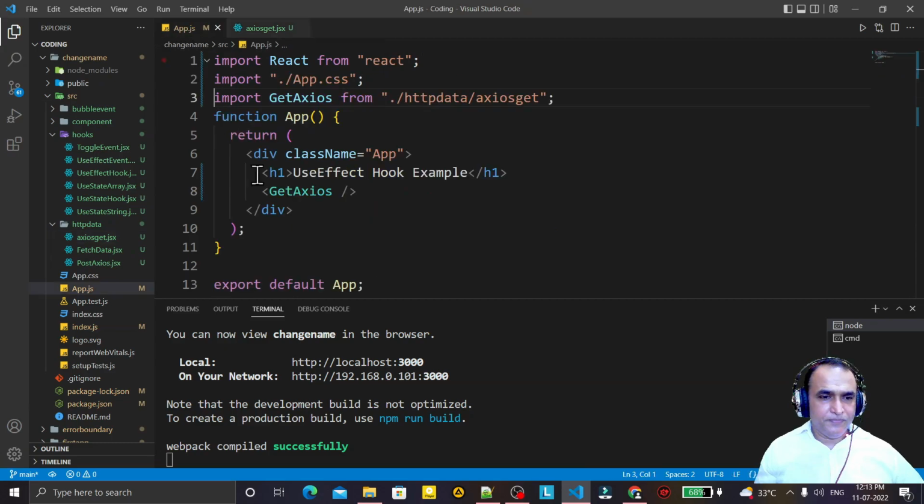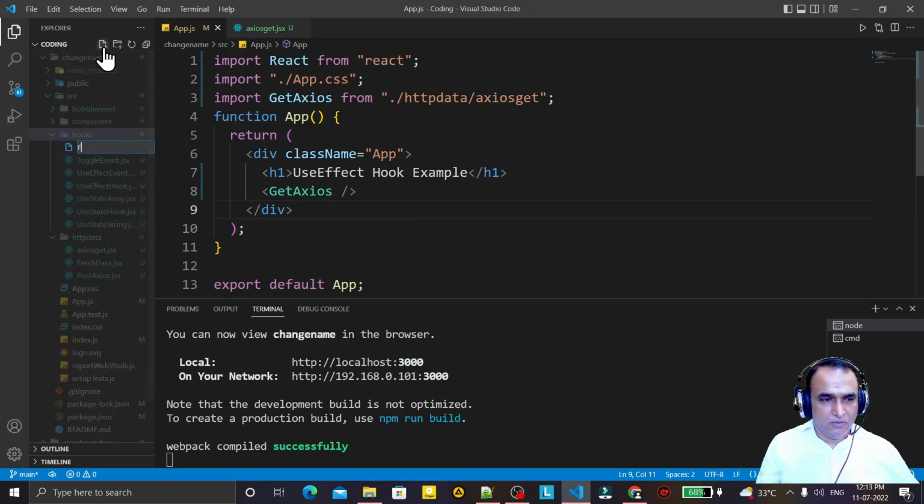So here I'm using this class component. In place of this I will use a functional component. So here I say fetch get request .jsx.